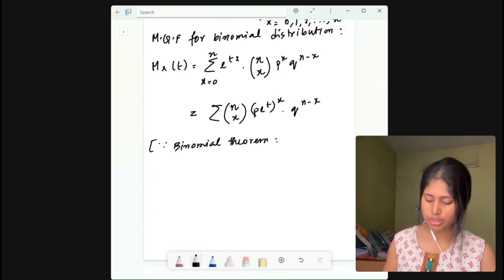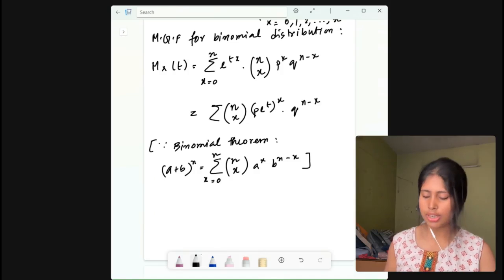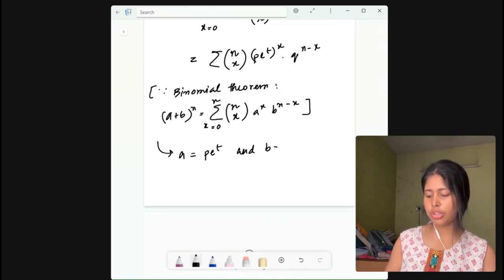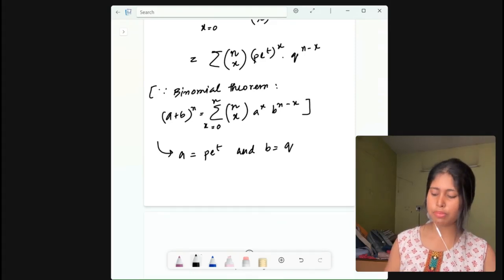By the binomial theorem, (a + b)^n equals the summation of n choose x, a^x, b^(n−x), where x runs from 0 to n. Now here we will say that a is equal to p·e^t and b is equal to q, and here we can write q as 1 − p also, right? q can be written as 1 − p.